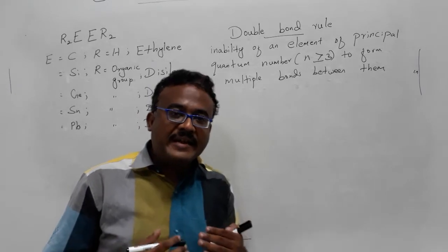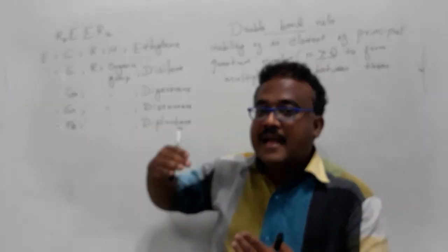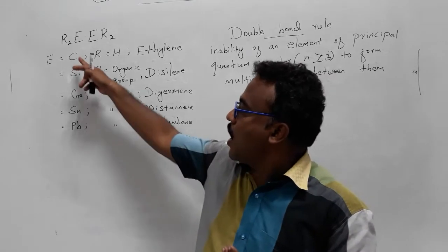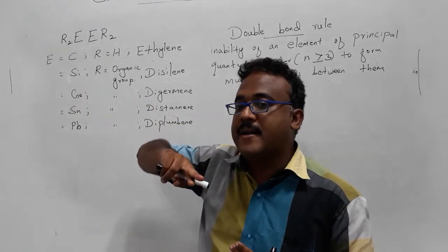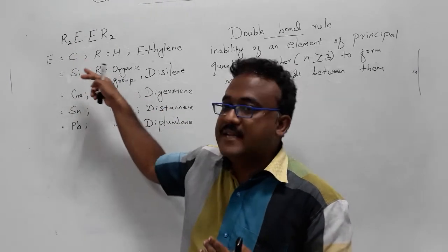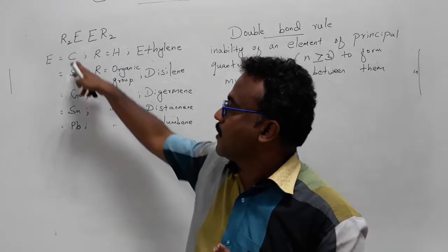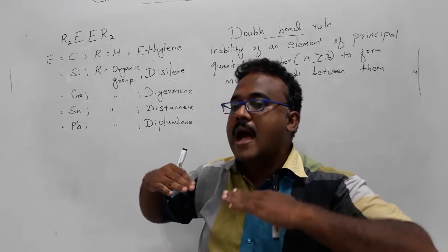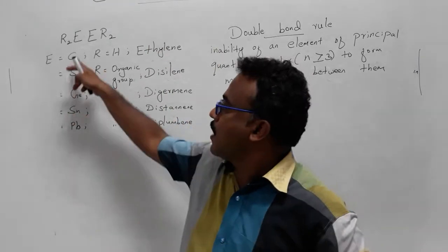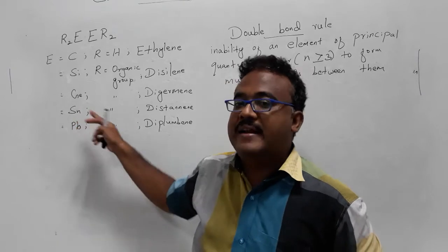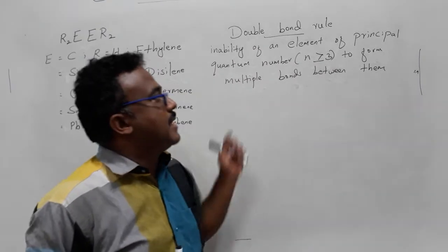Also, theoretically, the energy level difference between the sp2 hybrid orbitals and the p orbital keeps increasing from carbon to silicon, silicon to germanium, germanium to tin and tin to lead. That is the problem, and that's why it is very difficult to form a true double bond between them.